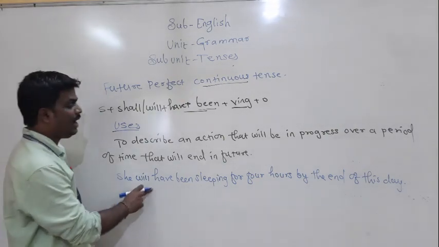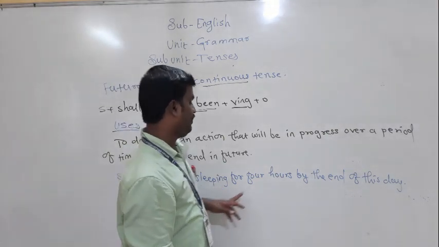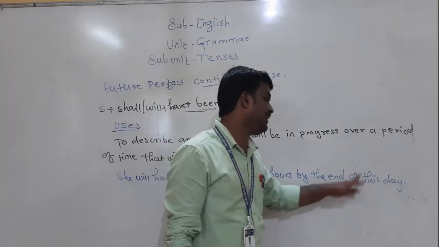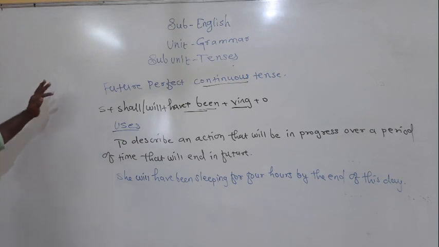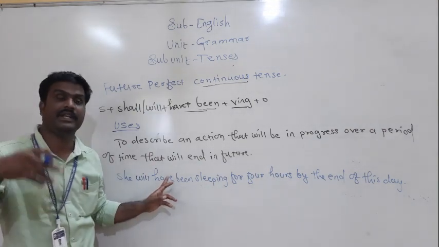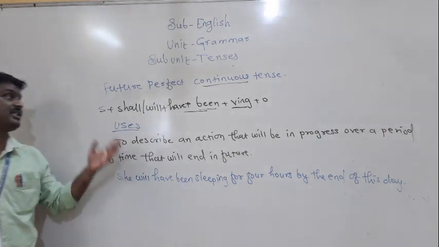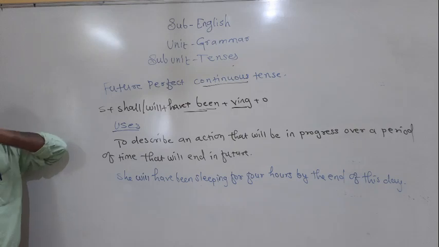She will have been sleeping for 4 hours by the end of this day. The action will happen in the future, and it will be in progress over a period of time and end in the future. To denote such action we are using future perfect continuous tense.